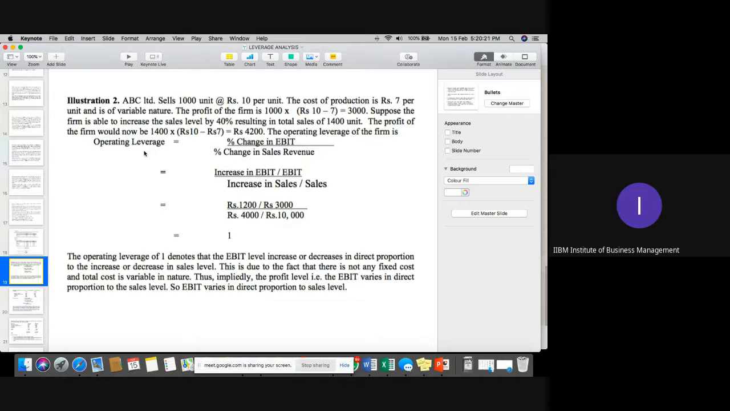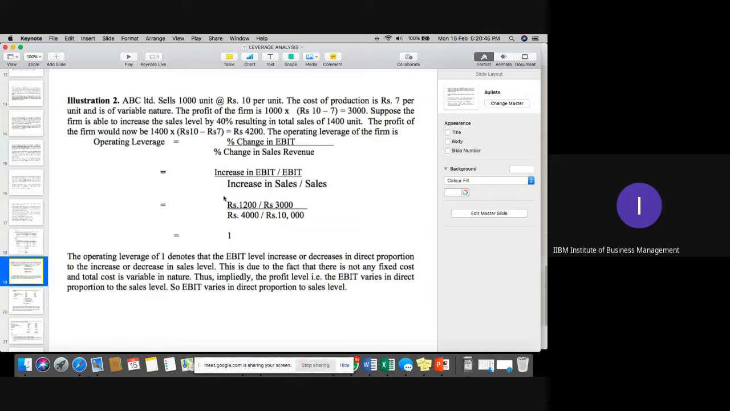Because whenever we have comparison of two different sales levels, we can actually calculate this particular part. You can see that percentage change in EBIT upon percentage change in sales. So the increase in EBIT is 4,200 minus 3,000. That is 1,200 upon EBIT. That is 3,000, the original one.